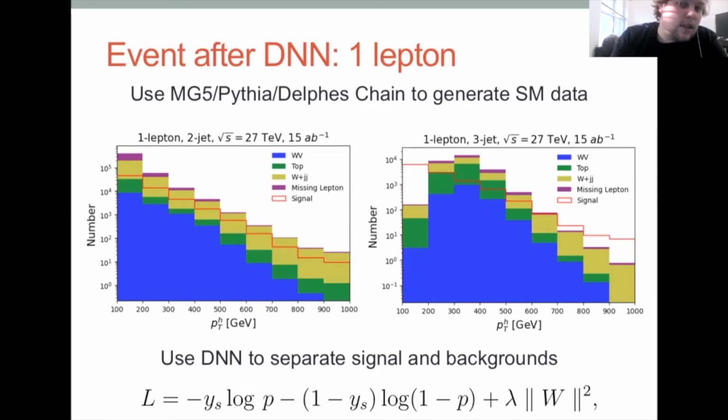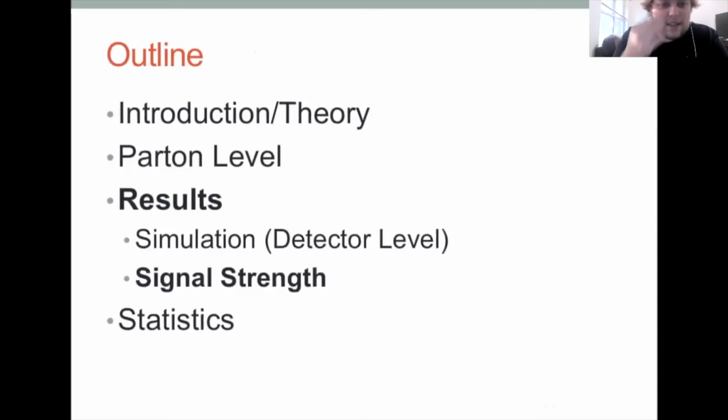So anyway, we can go about simulating this and treating this as our expected signal. Basically we have to unfold back to the 2-to-2 process, but that's not too difficult. We kept track of the parton level information, the truth level, and created an efficiency matrix to do so. The experimentalists, I think, have a more sophisticated way to do this, but we were just trying to be as close to experiment as we can.